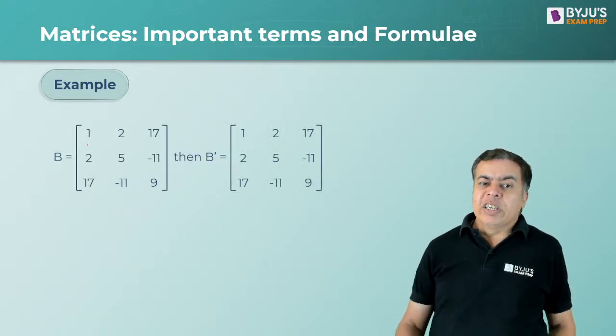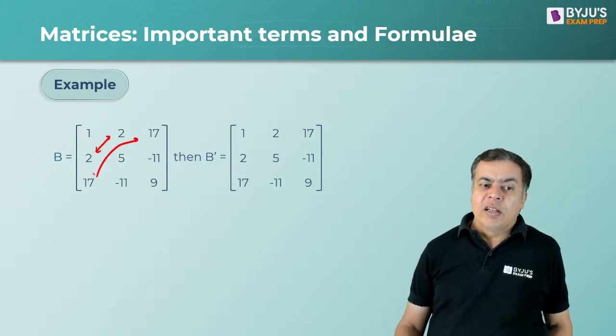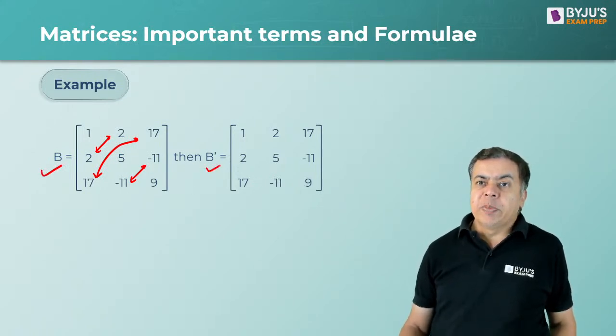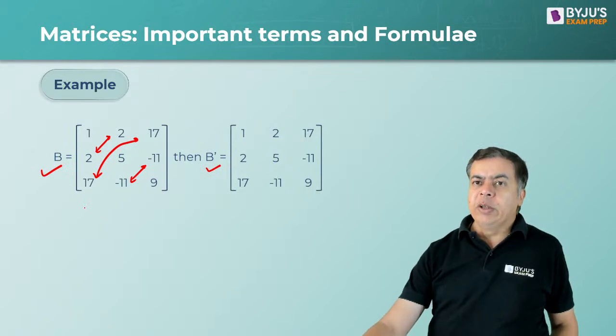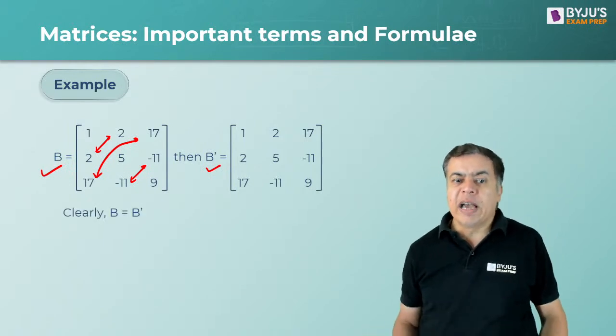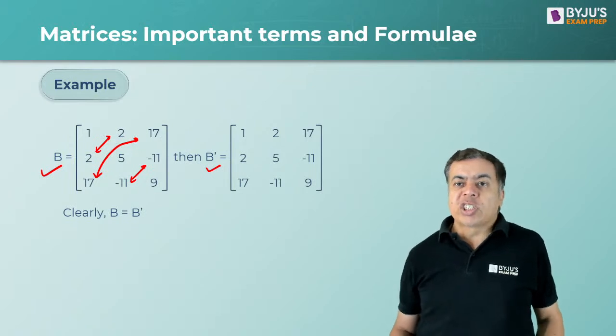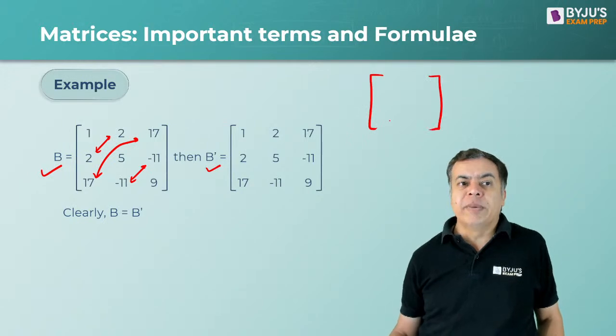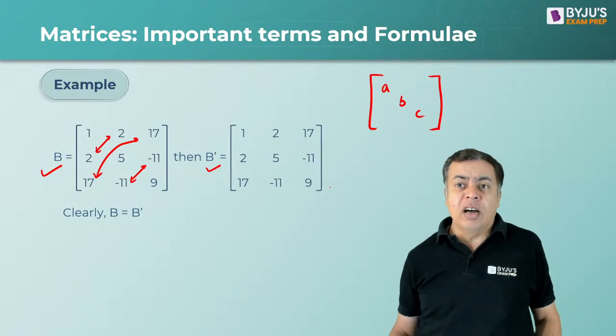Here you see that these elements are equal, and these are equal, and these are equal. So when you take the transpose, this will be the same thing. So matrix B and matrix B transpose are the same. You can see clearly B equal to B dash. So a symmetric matrix is of this form: the diagonal may be anything, and you can write any order. We are writing 3 cross 3 matrices.